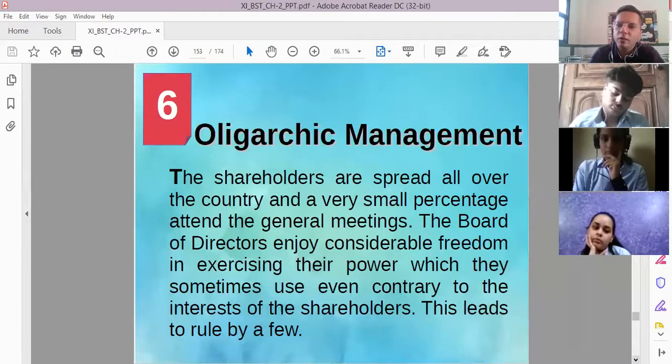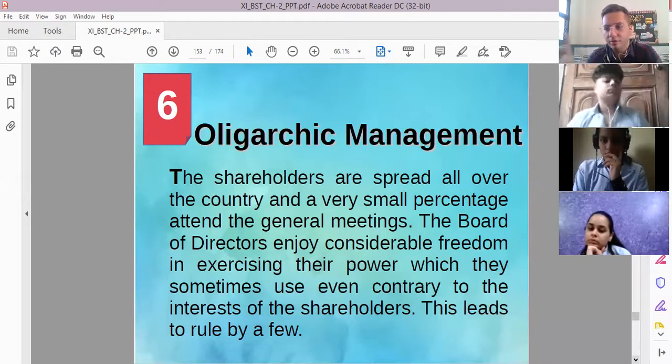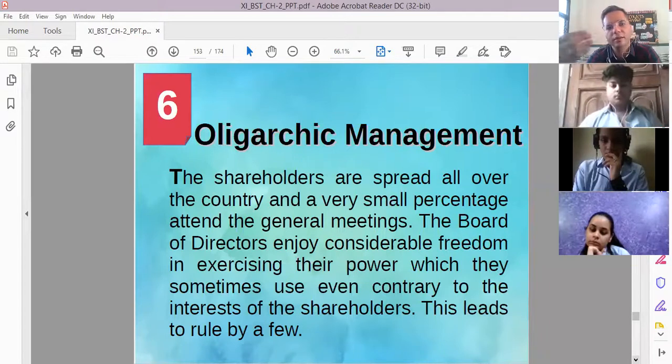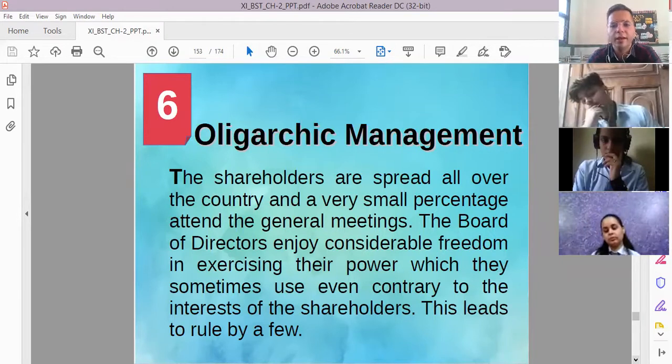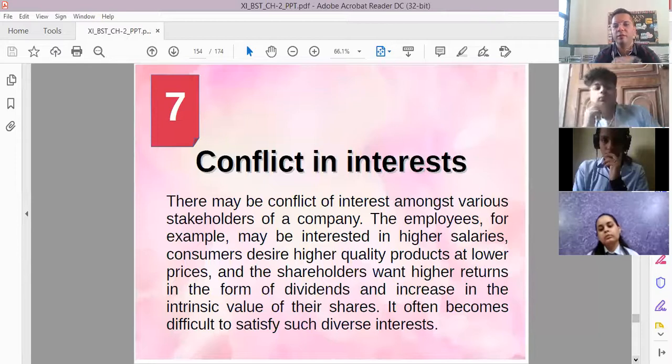Oligarchic management. नाम का ही बोलते हैं वोटिंग राइट. हम कहते हैं ना सबके पास वोटिंग राइट होता है कंपनी में, सारे मेंबर्स के पास. Every shareholder has an equal voting right. Suppose सबको एक वोटिंग राइट मिलता है कंपनी में, लेकिन वो नाम का ही होता है. क्यों? जनरली जब एजीएम होती है तो only few people go to the AGM, few people are there who actually go to the AGM. तो जब few people ही actually एजीएम में, annual general meeting में जाते हैं, तो उनका ultimately ये point होता है that they will be going to the AGM and they will be participating in the voting, because ultimately the decision is being taken by the board of directors only because of fewer people going to the AGM. So it's called oligarchic management. Conflicts in interest, which I just told you.